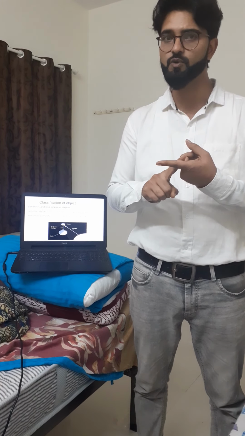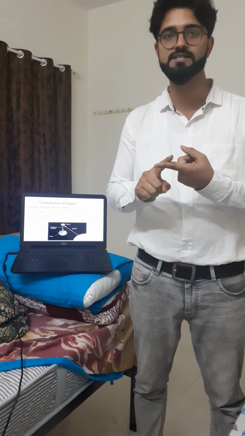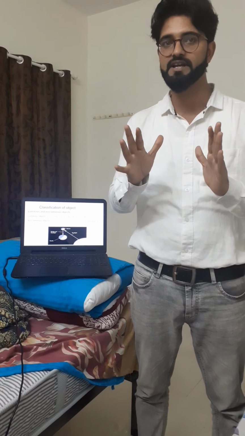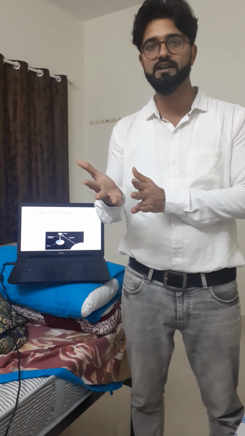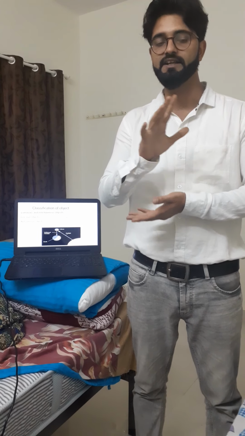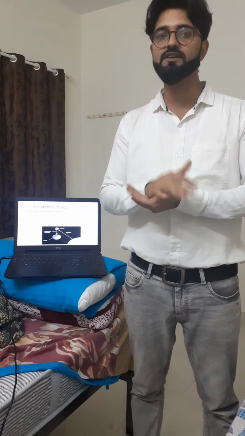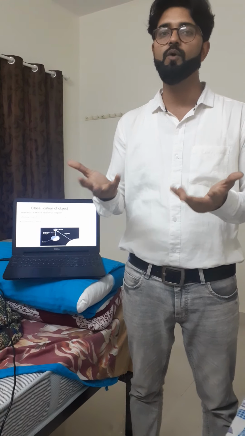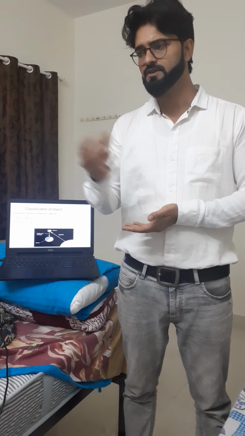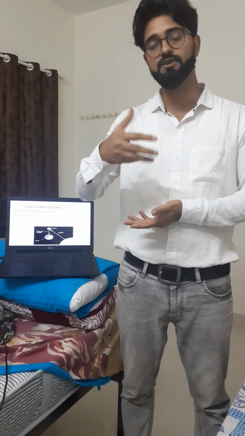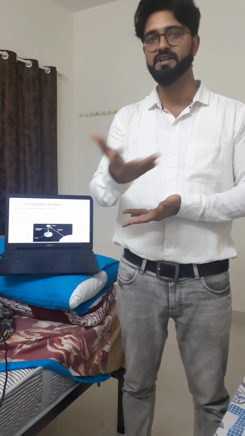A bulb can create its own light with the help of electrical energy, that's why it comes under the category of luminous. What are non-luminous objects? Those which can't create their own light. They need some light source to reflect some rays.